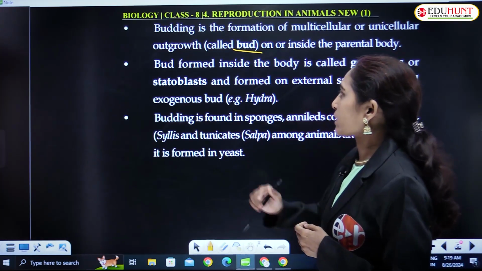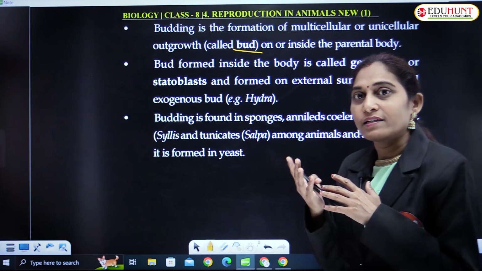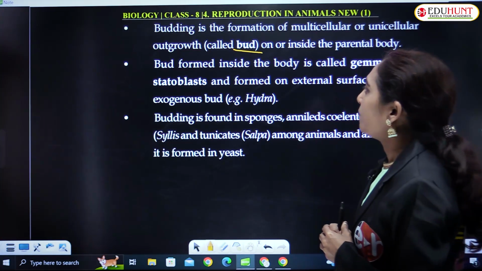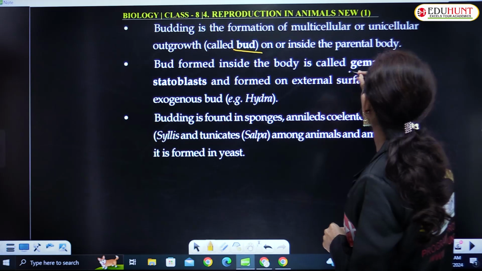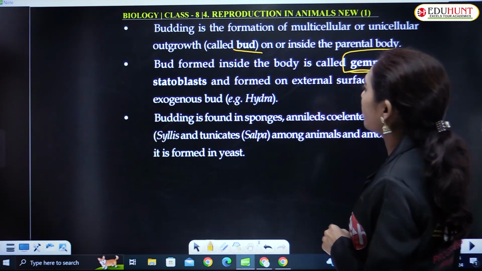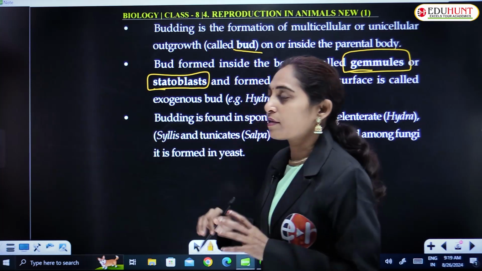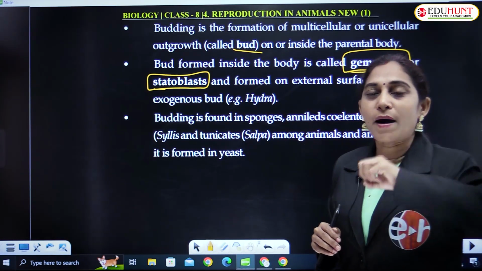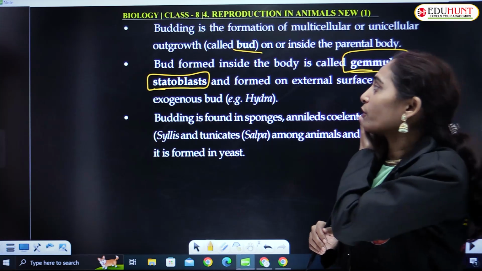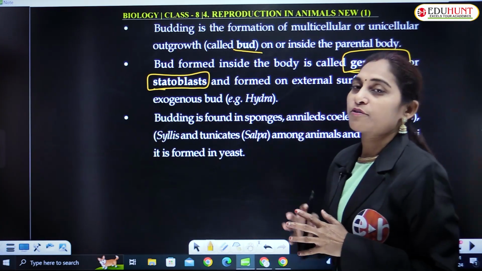Externally produced buds can be seen outside the body, but a bud formed inside the body is called a gemule, or statoblast. A statoblast is nothing but the structure enclosing the bud. Internal buds are produced in the gemules or in statoblasts.